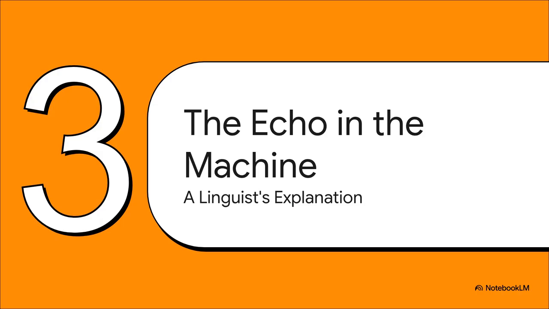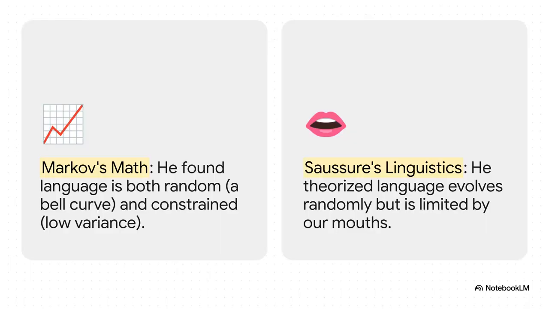All right, to solve this puzzle, we actually need to leave Russia for a second and head over to Geneva. Because, believe it or not, the key to this mathematical problem comes from a linguist, a guy named Ferdinand de Saussure. Now, the absolutely wild part is this. Saussure was working at the very same time as Markov, but they had no idea the other existed.